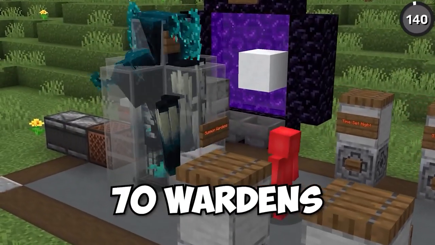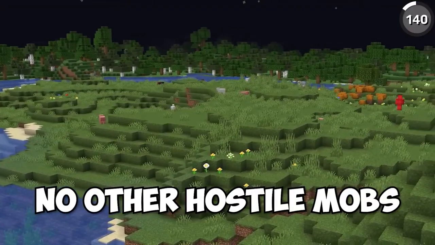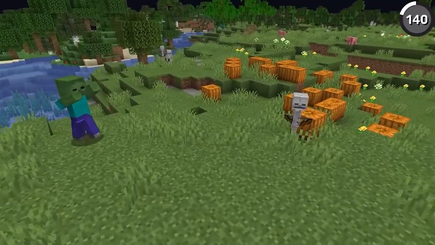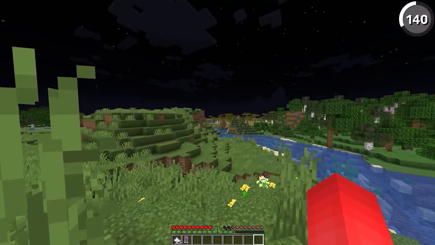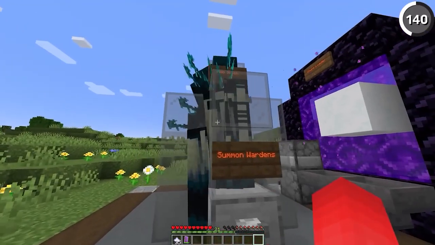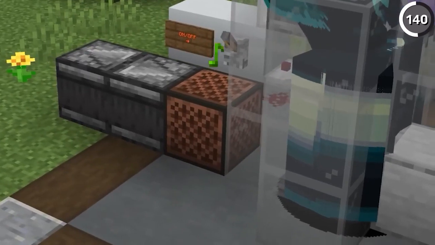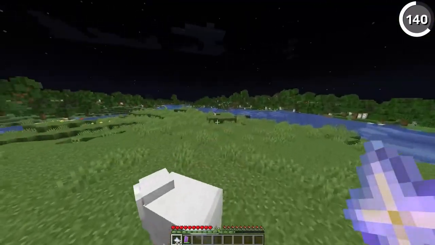I trapped 70 wardens in this one area, and the reason is that with all these wardens, no other hostile mobs are going to spawn around us. See, the hostile spawning in Minecraft works off something called a mob cap, which is that after a certain amount of hostile mobs are spawned, the game isn't going to spawn any more, which means that if we get ourselves enough wardens and then use a note block so that they don't despawn, then we're technically still safe, but nowhere else in the server are more hostile mobs going to spawn.